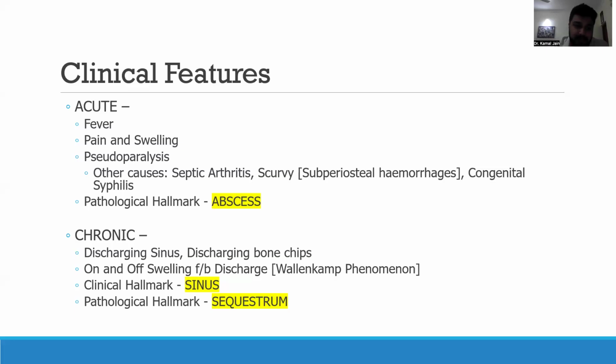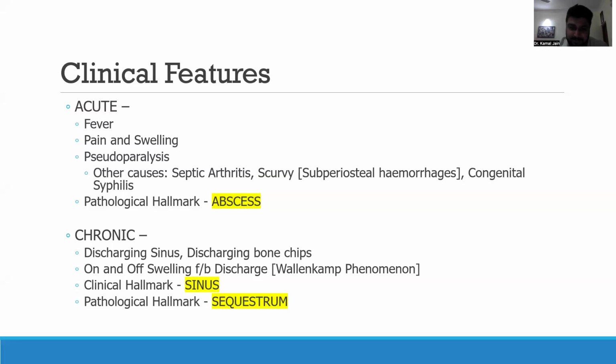Now coming to chronic osteomyelitis. In chronic osteomyelitis, the patient will present with discharging sinuses and discharging bone chips. They keep developing swelling followed by discharge. It forms a repetitive cycle. What exactly happens is that the sinus is walled off, or the mouth of the sinus is closed off by our body. This results in the pus continuously building up inside, and this results in an increase of the swelling. Eventually, this pus comes out through the same sinus or through a newly formed sinus, resulting in the entire pus coming out.